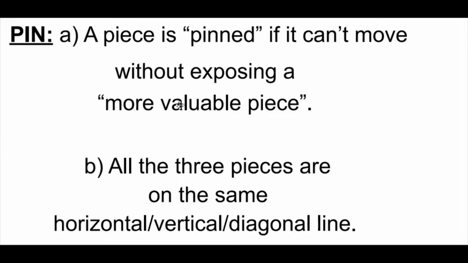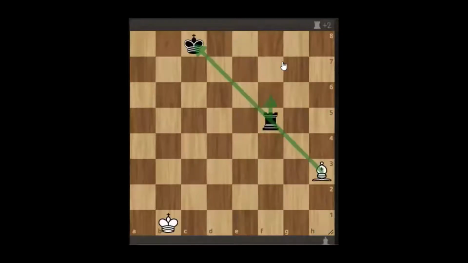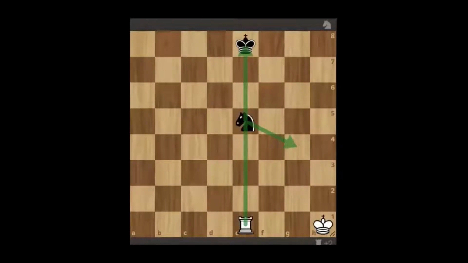In the previous example, the black knight and the black rook were pinned, and these were pinned by the white rook and the white bishop. So here the black knight is pinned by the white rook and this black rook is pinned by the white bishop. In both of these cases, we observe that any move is illegal. Neither the rook nor the knight can move here. Hence, this is called absolute pin.